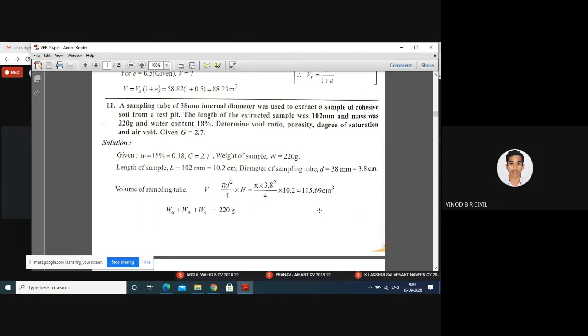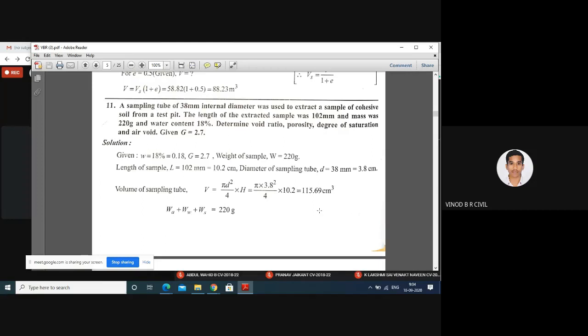With the help of a sample tube of 38 mm internal diameter, a sample of cohesive soil was extracted from a test pit. The length of the extracted sample was 102 mm, the mass was 220 grams, and the water content is 18%. Determine void ratio, porosity, degree of saturation and air void. G is again given.